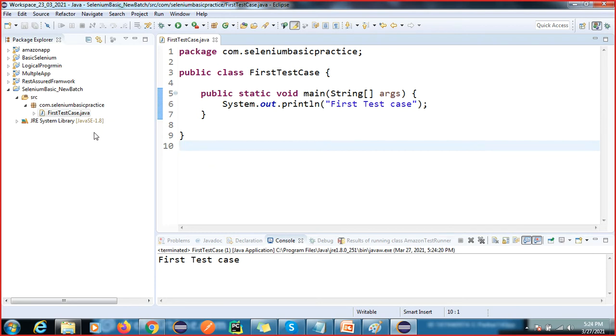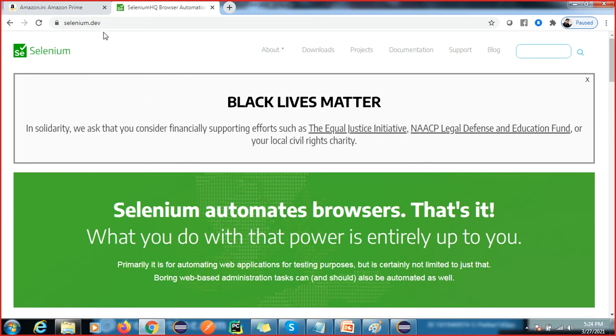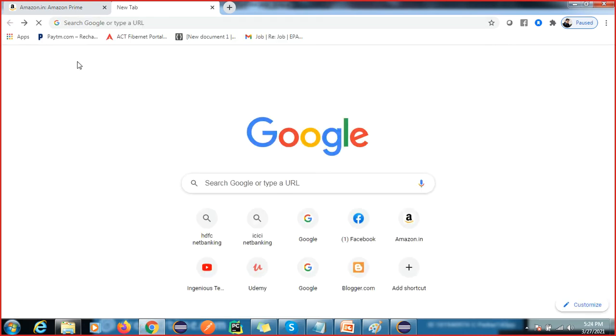But we will write the code for Selenium. How do we write the code for Selenium? We will go to the Selenium organization site. Just you can search in Google, type here Selenium.